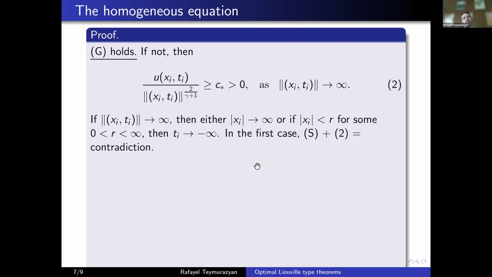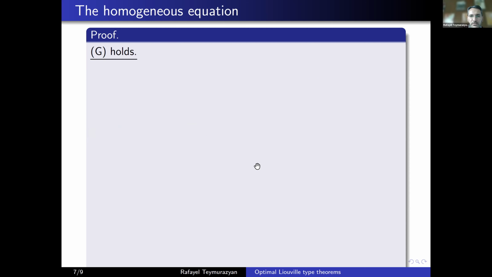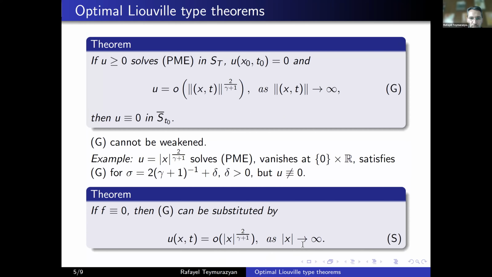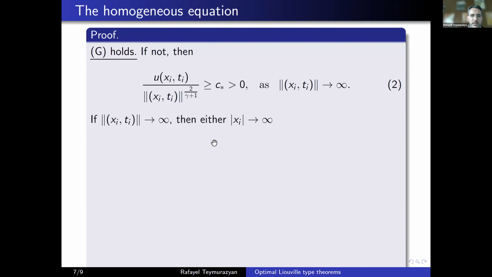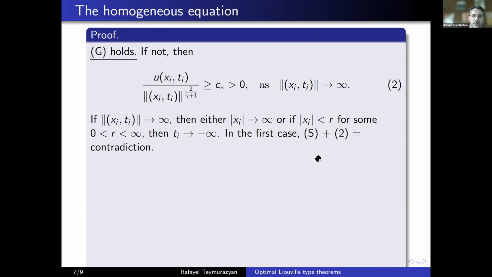But if we are in the first case, once your xi goes to infinity, then S, which is this, I'm sorry. Once your X goes to infinity, you know that your solution U behaves like this. So it's all small like that. So if you are in the first case, where xi goes to infinity, you know that U behaves like this. You put it together with this, you get a contradiction, right? Because on one side, it's going to 0. On the other side, it has to be strictly above 0. So it's not the first case.